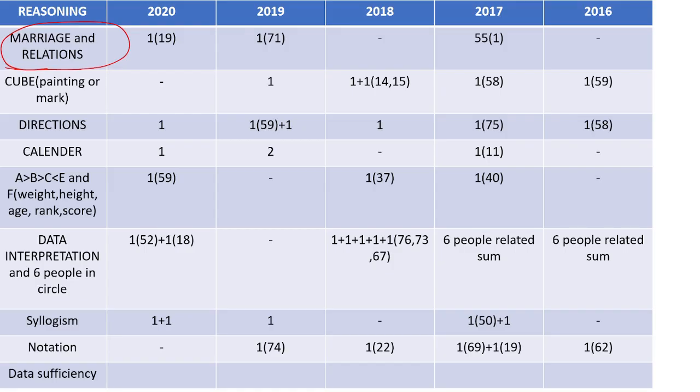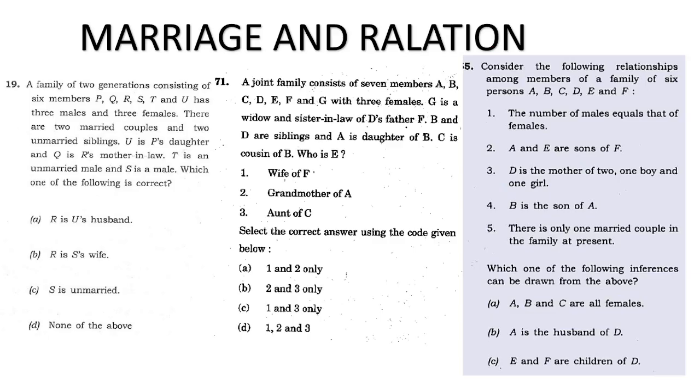In CSAT reasoning, the section which I feel might be very good to attempt is marriage relationships, where everyone will be comfortable. If you see the questions, you will be able to easily think about them, because you can think about your family and your cousins, or your father, mother, grandfather, grandmother, and you can easily derive answers out of this.